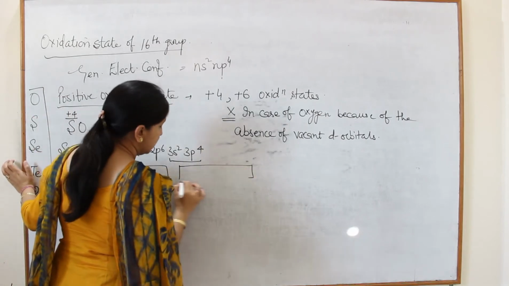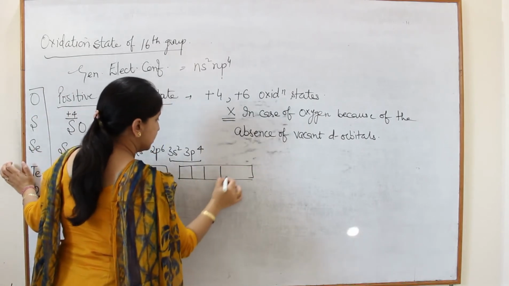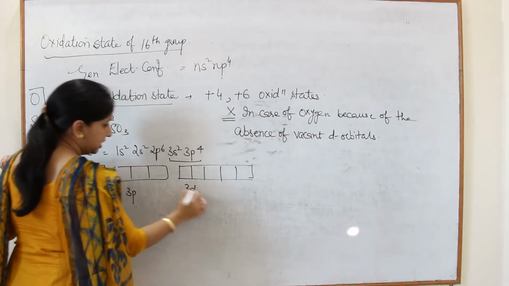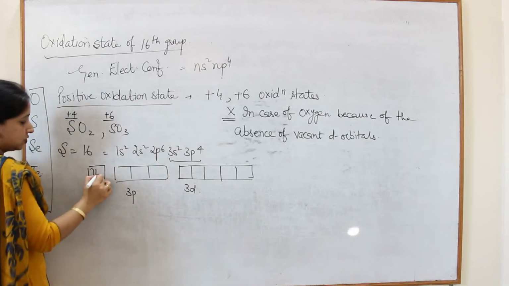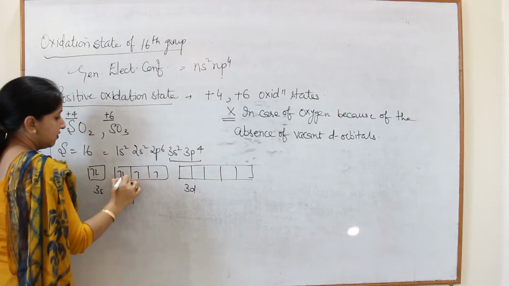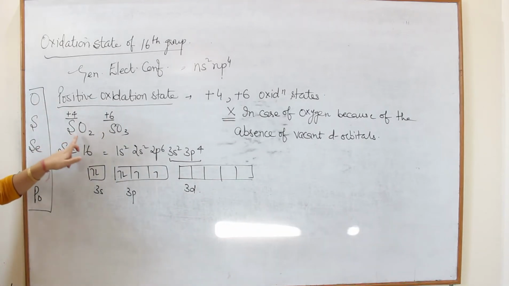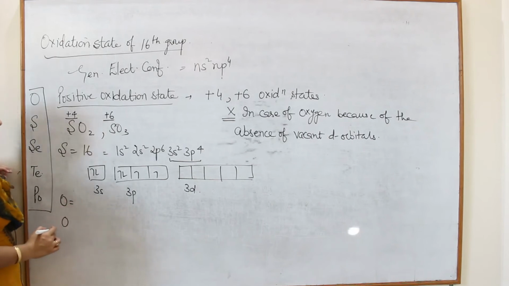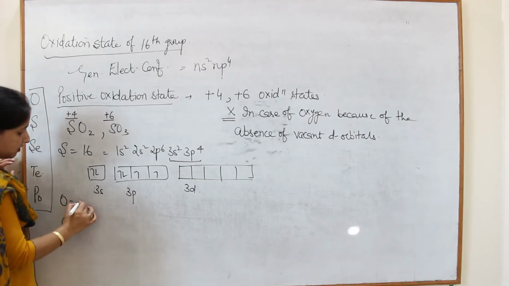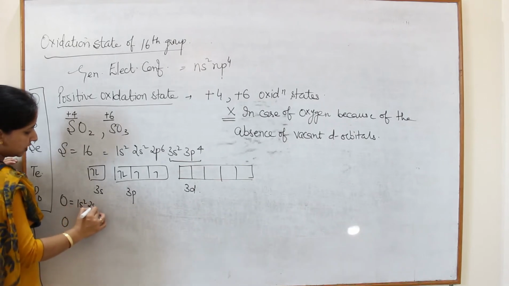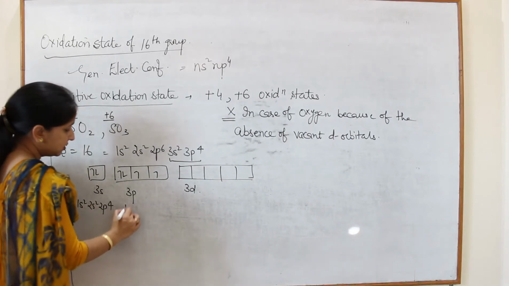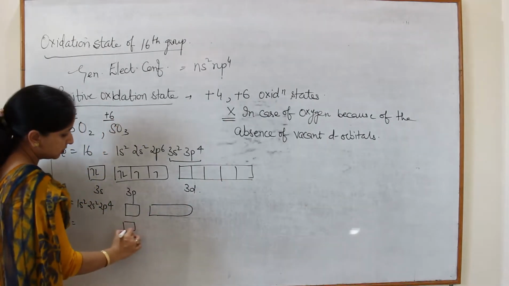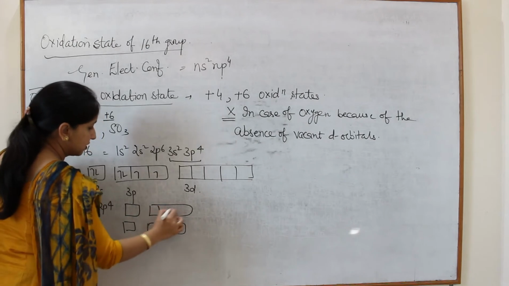But it also has vacant d orbitals. So this is 3s, 3p, 3d. So 3s2, 3p4. When it combines with two oxygens, oxygen has atomic number 8, so its configuration will be 1s2, 2s2, 2p4. So this is 2s2, 2p4, and for the second oxygen it is also 2s2, 2p4.